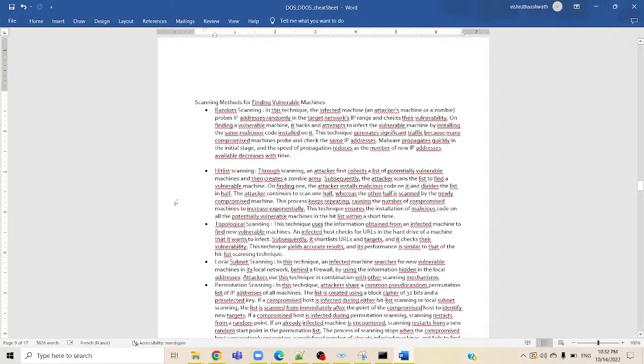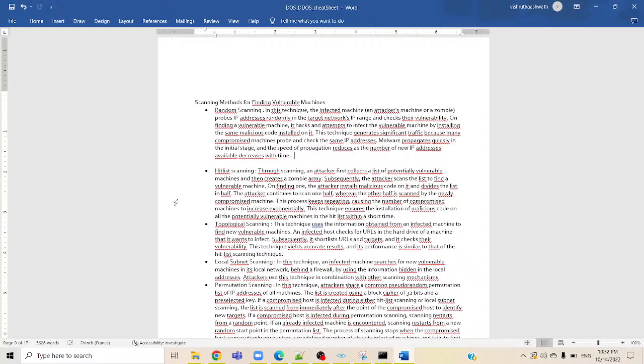Hit list scanning. After random scanning, next is hit list scanning. Through scanning, the attacker first collects a list of potentially vulnerable machines and then creates a zombie army. Subsequently, the attacker scans the list to find a vulnerable machine. Once a vulnerable machine is found, the attacker installs malicious code on it and divides the list in half.